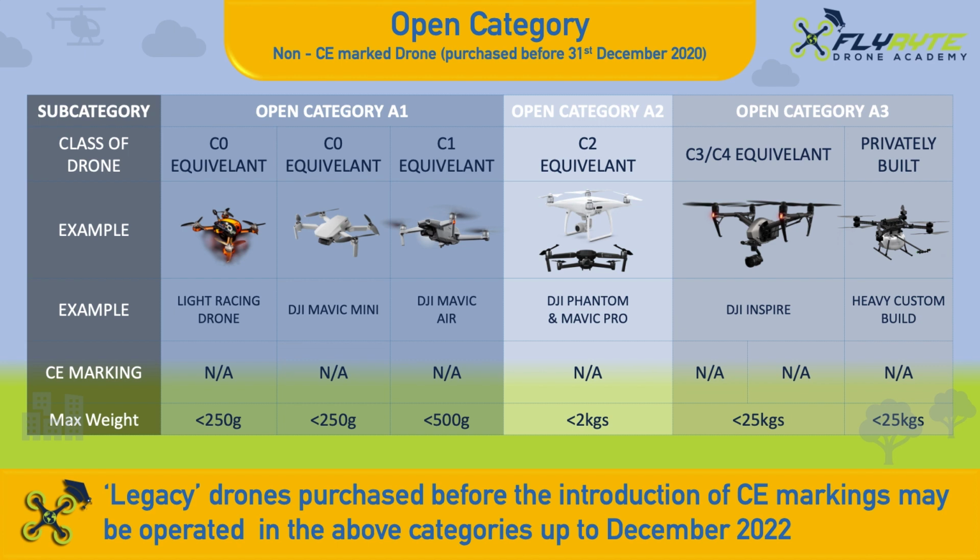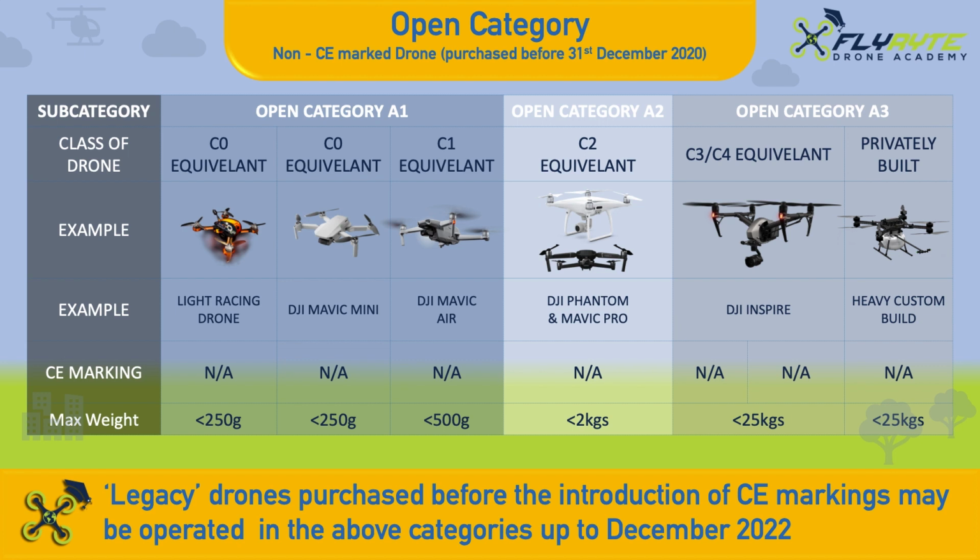If your drone weighs less than 250 grams, you may operate in the Open A1 subcategory as a Class C0 drone, for example a DJI Mavic Mini. If your drone weighs more than 250 grams but less than 500 grams, you may operate in the Open A1 subcategory as a Class C1 drone, for example a DJI Mavic Air.